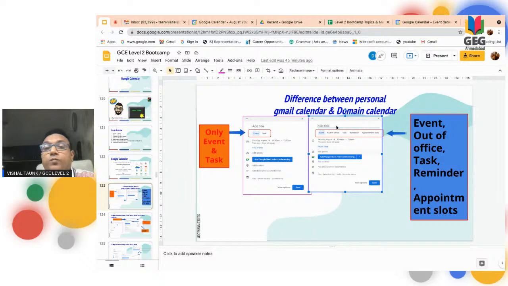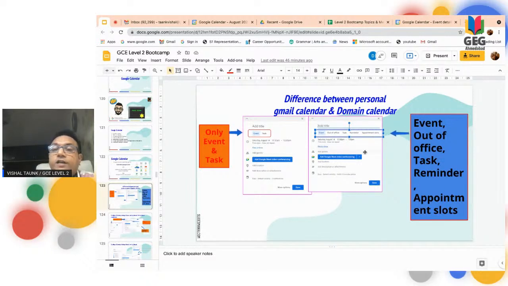On a business or school calendar, there are so many other things: event, out of office, task, reminder, appointment slots. So these things differ between a personal calendar and a business or school domain calendar.